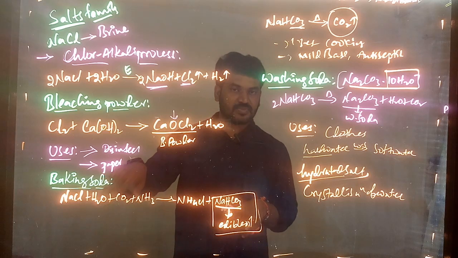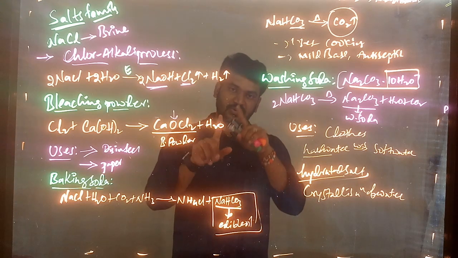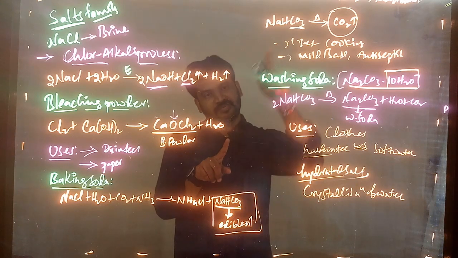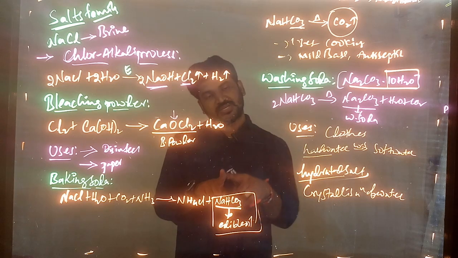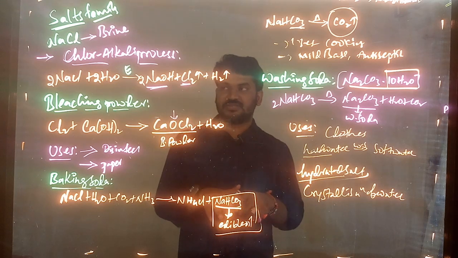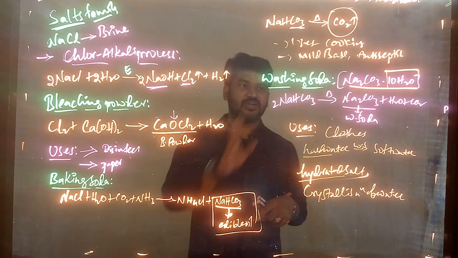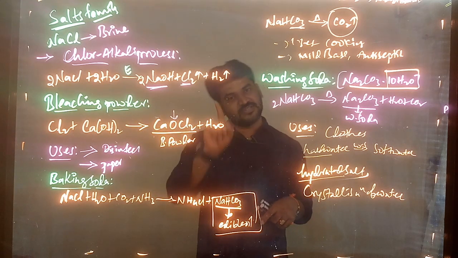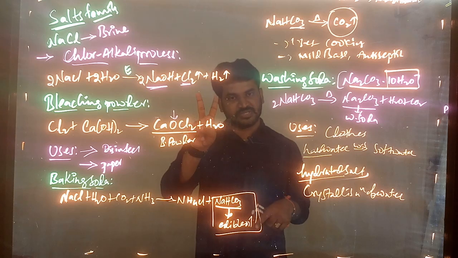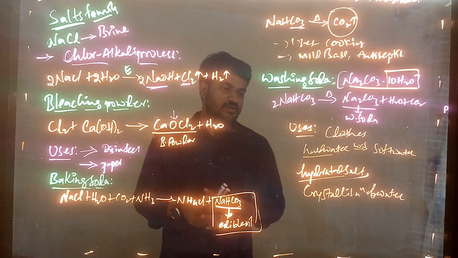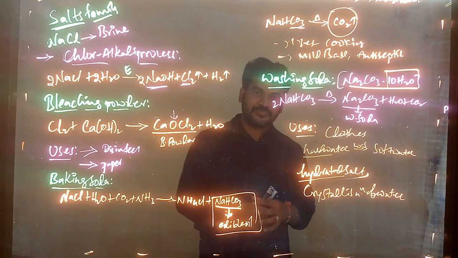If they ask only preparation, we also need to write preparation and uses. Is it clear? For all of them, bleaching powder, baking soda, washing soda, if anyone asks, you need to write both: preparation and uses. Okay? That is the thing you need to remember. We'll continue in the next class.